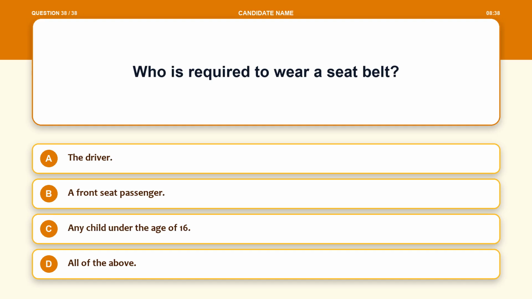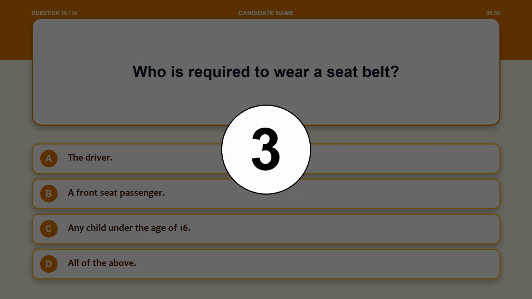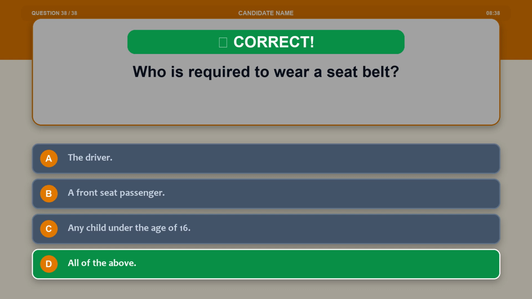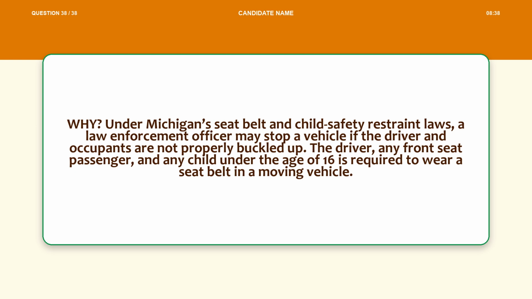Question 38. Who is required to wear a seatbelt? Option A, the driver. Option B, a front seat passenger. Option C, any child under the age of 16. Option D, all of the above. The correct answer is option D, all of the above. Explanation. Under Michigan seatbelt and child safety restraint laws, a law enforcement officer may stop a vehicle if the driver and occupants are not properly buckled up. The driver, any front seat passenger, and any child under the age of 16 is required to wear a seatbelt in a moving vehicle.